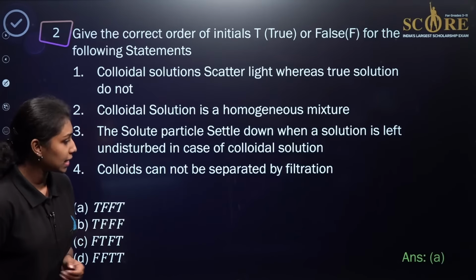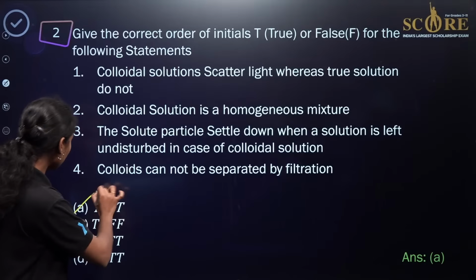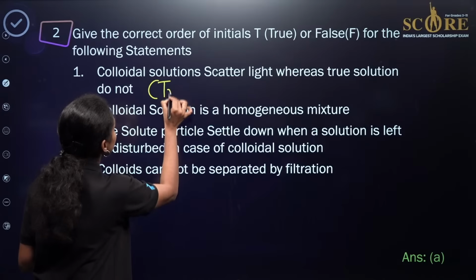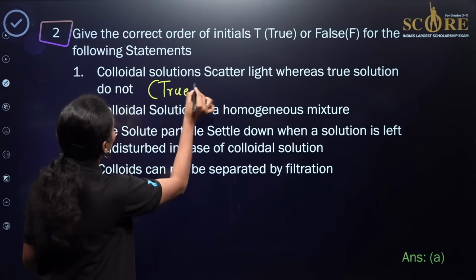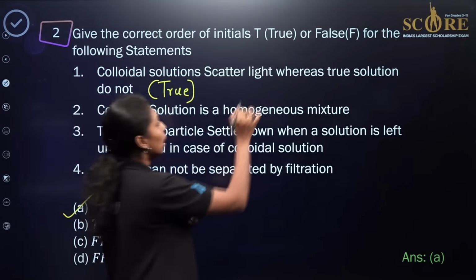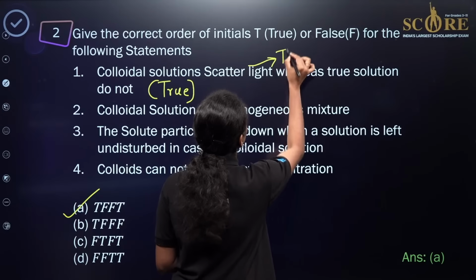Yes, option A is the correct answer, right? So TFFT, which means the first statement is true itself. As we already know, we have already studied the Tyndall effect, right? So whenever we are taking the colloid solution, it will easily scatter the light because of the presence of the Tyndall effect over there. But in the case of true solution, Tyndall effect is not possible, right?